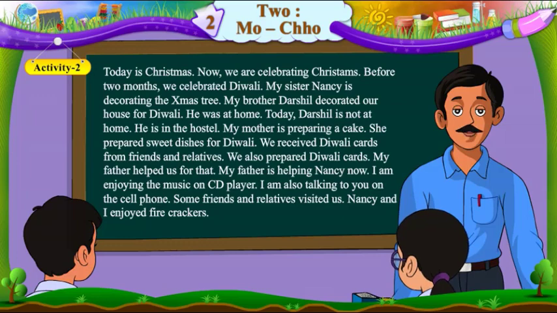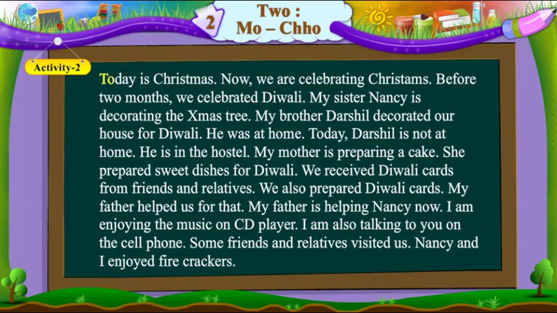Now, students, let's separate this paragraph, which has sentences of simple present tense, present continuous tense, and simple past tense. Today is Christmas. Now we are celebrating Christmas. Before 2 months, we celebrated Diwali. My sister Nancy is decorating the Christmas tree. My brother Darshil decorated our house for Diwali. He was at home. Today, Darshil is not at home. He is in the hostel.